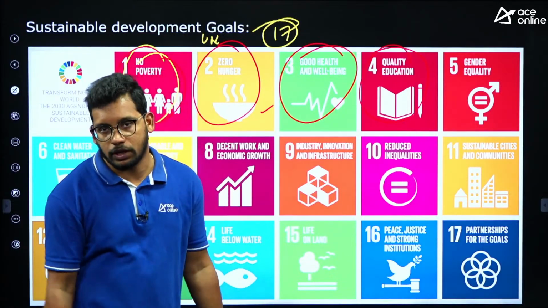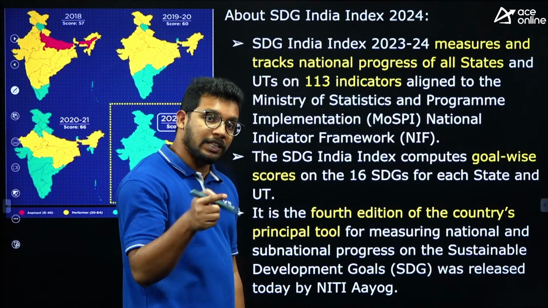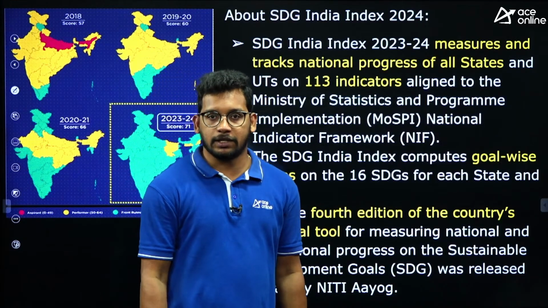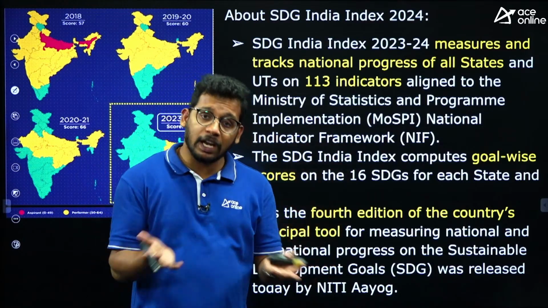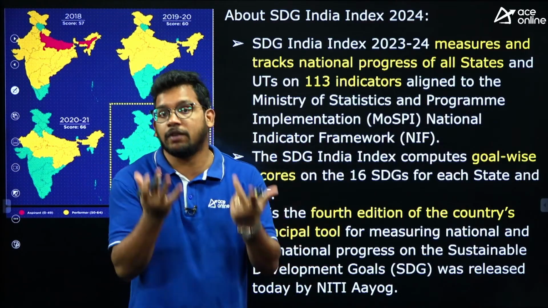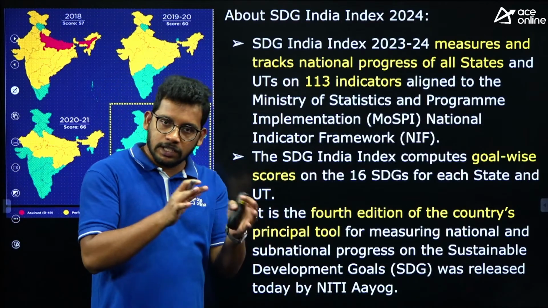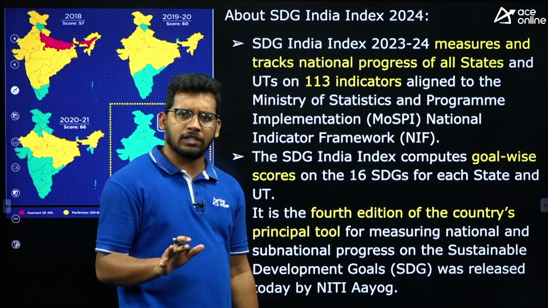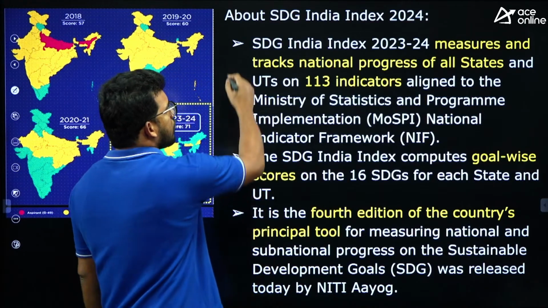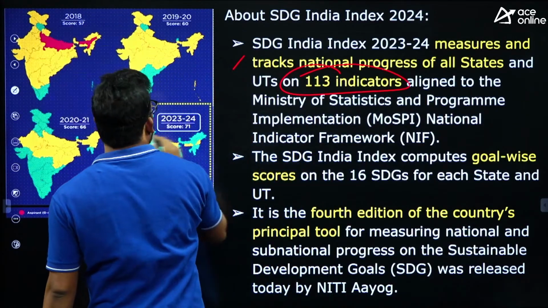to achieve by 2030. As part of that, Niti Aayog is estimating the state level sustainable development index. So we need to not only achieve at the national level, but we need to encourage at the local level also, at the state levels also. For that purpose, now Niti Aayog is giving ranks or estimating the progress of the different state governments, right? So this is the index which was developed with 113 indicators. A very important fact to be remembered.